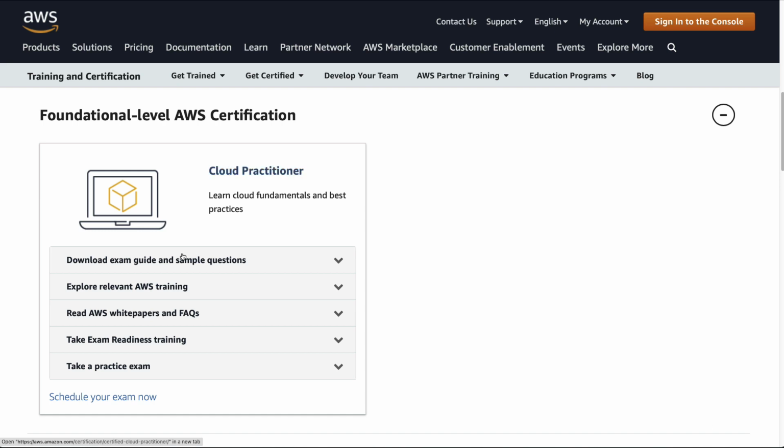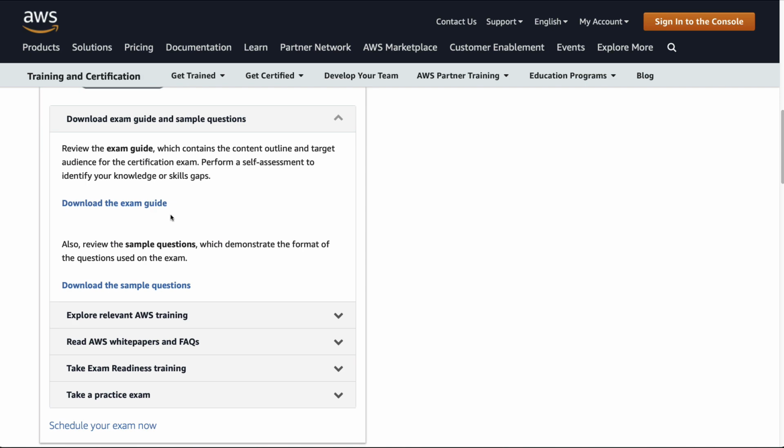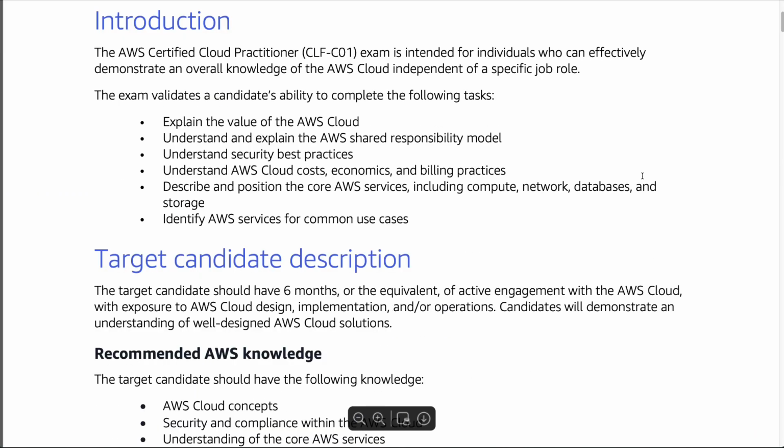So the first thing is it's important to go through the exam guide in particular. So let's go ahead and take a look at this exam guide. And notice here that it walks you through and tells you what it's going to test you on. So it's important to know that you're going to need to explain the value of AWS, also know about the shared security model, understand the security best practices, understand AWS cloud costs, economics, and billing practices, and also describe and